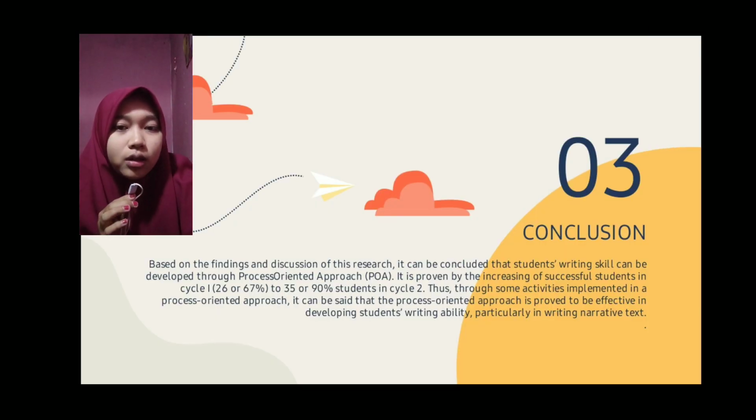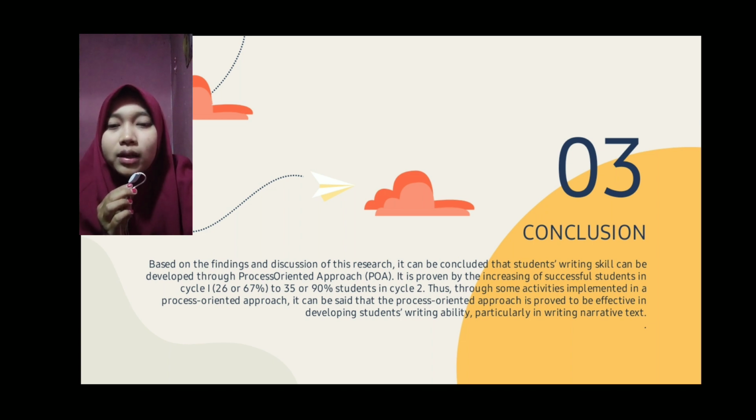Conclusion. Based on the findings and discussion of this research, it can be concluded that student reading skill can be developed through the process-oriented approach POA. It is proven by the increasing number of successful students from cycle 1, 26 or 67%, to 35 or 90% students in cycle 2.